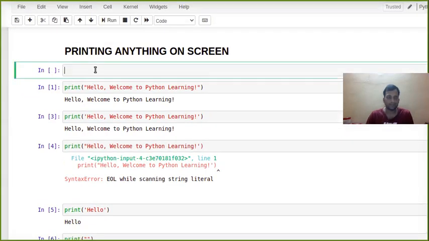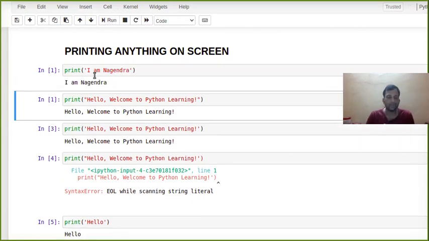To print anything. So like this, the first thing is we can use a single quote, like "Hi, I am Nagendra." So this will print. Now, instead of using a single quote, you can use a double quote also.